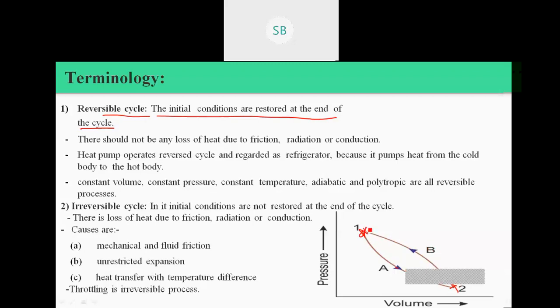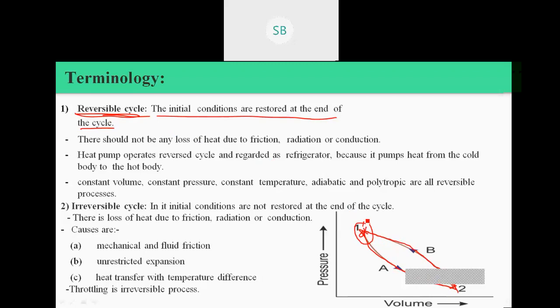So this total thermodynamic cycle is known as a reversible cycle, because whatever the properties or state of the particular system, they are restored at the end of the cycle. Because the particular system comes back to its original position, original state, after completion of a series of processes. That's why it is called the reversible cycle.